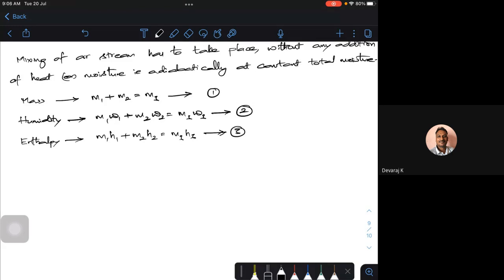But if I want the ratio of M1 by M2, I can take M1 on one side and M2 on the other side.